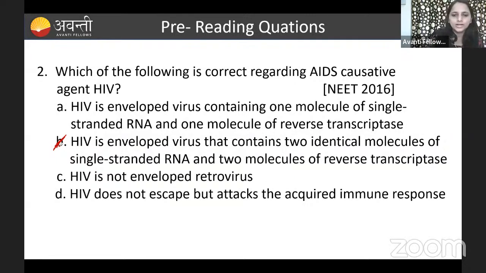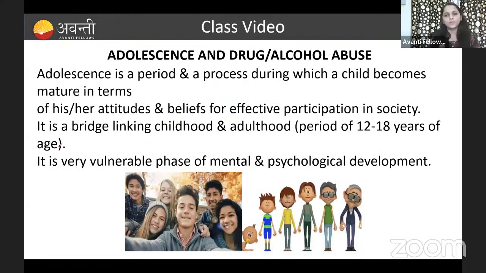Okay, fine. So let us go to today's topic. Today's topic is adolescence and drug and alcohol abuse. What do you mean by adolescence, guys? Adolescence is nothing but a bridge between childhood and maturity. We call it the adolescent age. What is the age actually? The adolescent age is from 12 to 18 years of age. And here you can see it is linking childhood to adulthood.